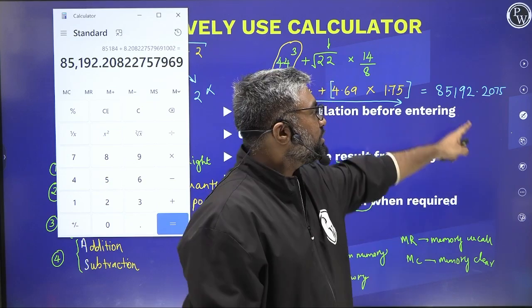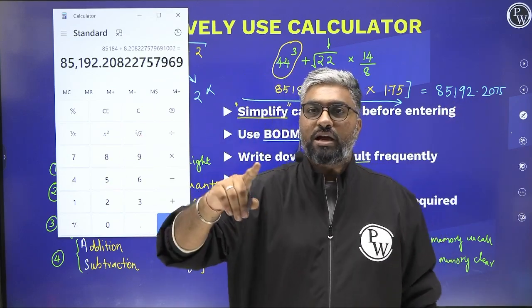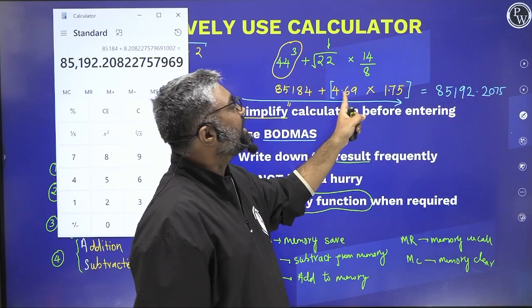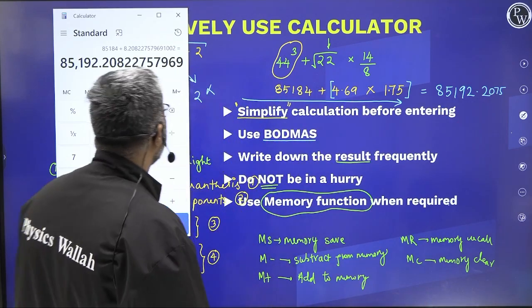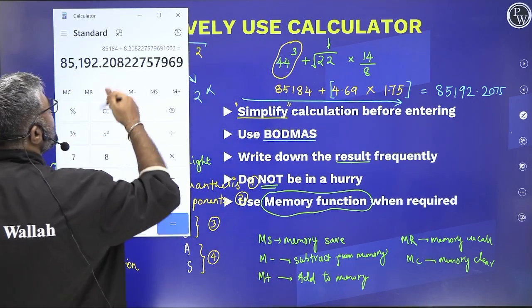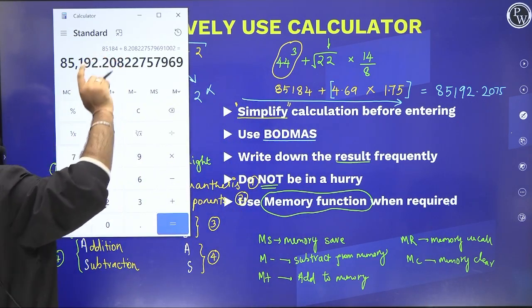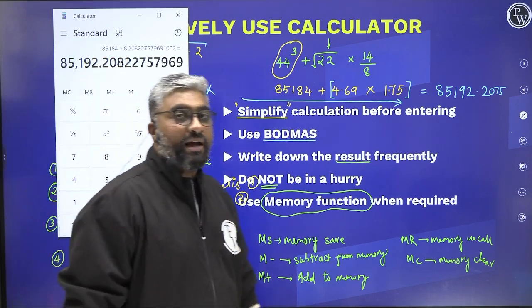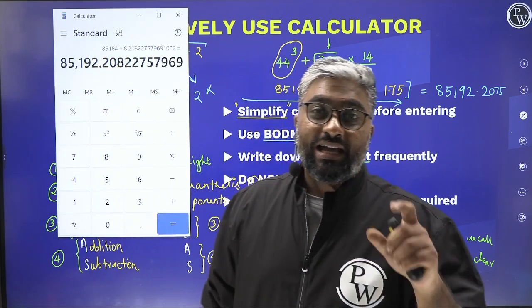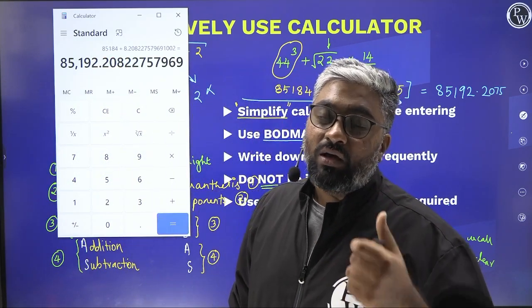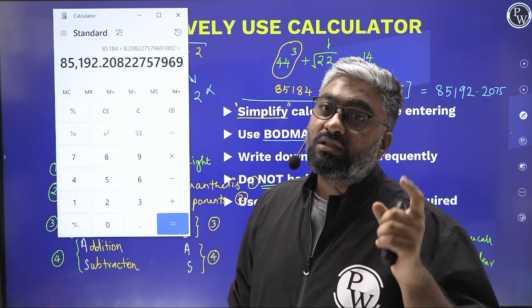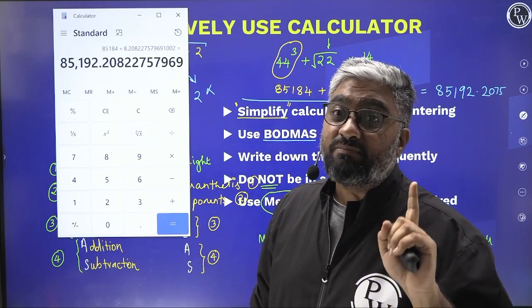Yes, I hope you understand the difference between 2075 and 2082, right? Because we approximated here. Okay, perfect. So this is how you're supposed to use the memory function. But the major thing that a lot of people forget is that when you save something in memory, if that is no longer useful, please learn to clear it immediately.